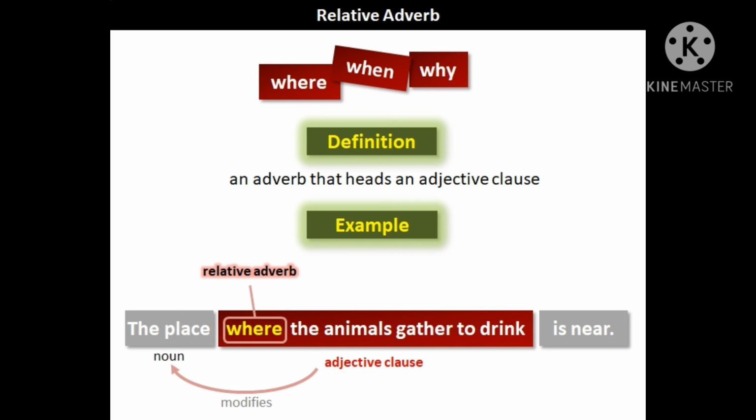Here you can see that the place is being modified by the clause the animals gather to drink. Where, the word where is here the relative adverb because it joins the adjective clause with the noun in the sentence.